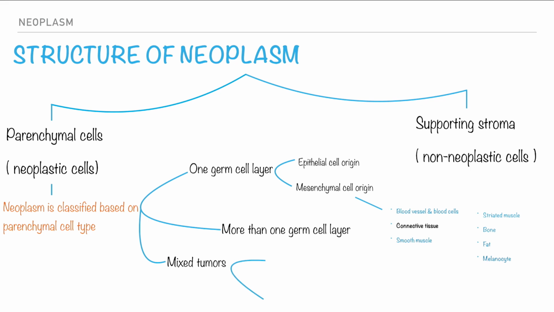What is the mixed tumor? Mixed tumor is a tumor that has components from one or more germ cell layers. So we define such a tumor as a tumor that has two components of tissue, which might be benign and malignant. Benign, for example, serous cystadenoma of ovary, and malignant such as serous carcinoma of breast.